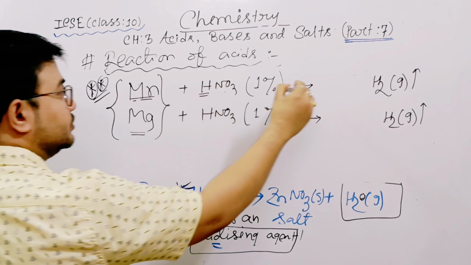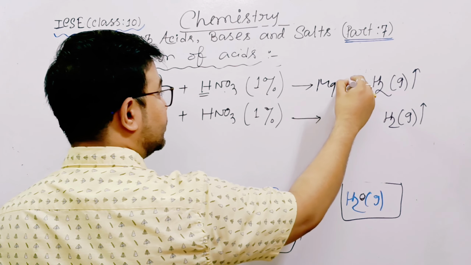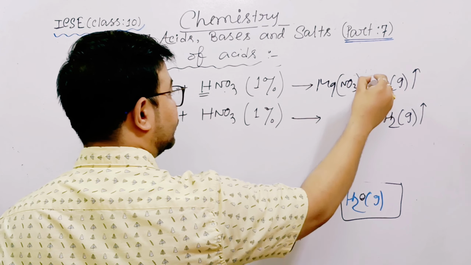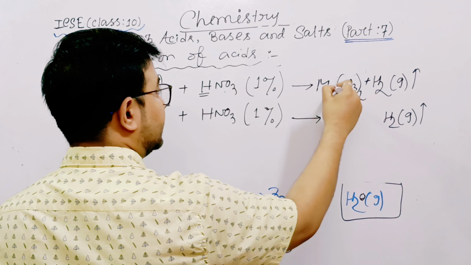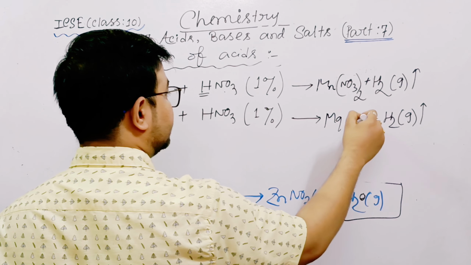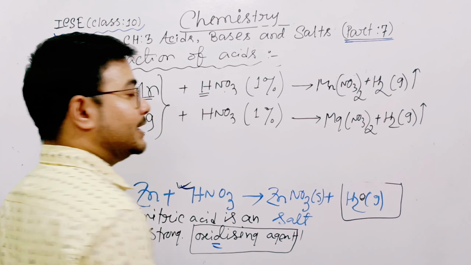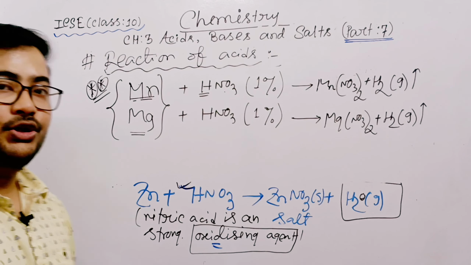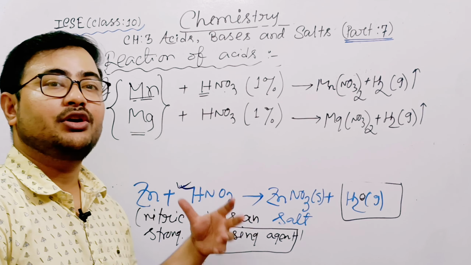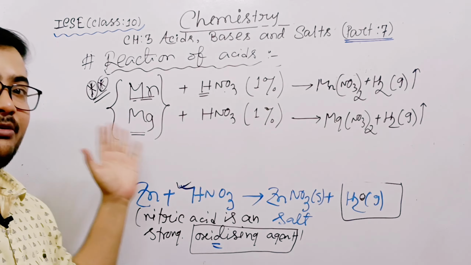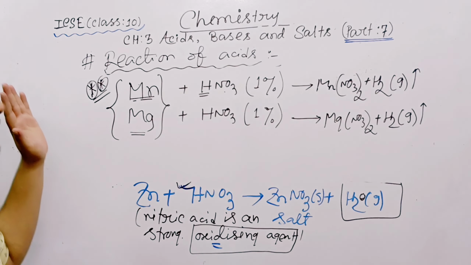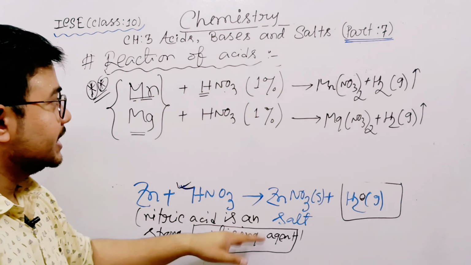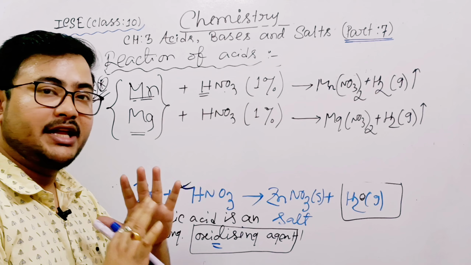So Mg and NO3 are left. So Mg(NO3)2. Here this is Mn, here Mn(NO3)2. Do you understand? So the conclusion is that nitric acid is generally not used, but in the case of magnesium and manganese we can use it in very dilute form. Done. So our first topic, exceptions, and again the uses of the exception, everything done.